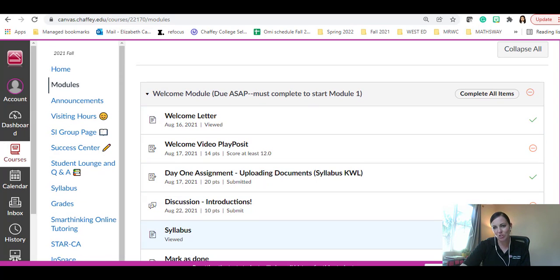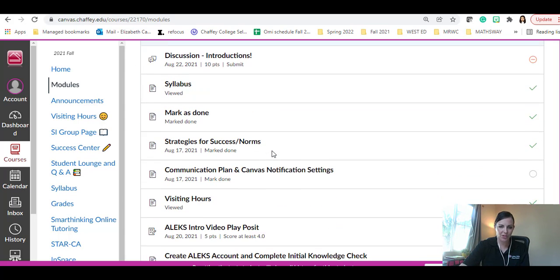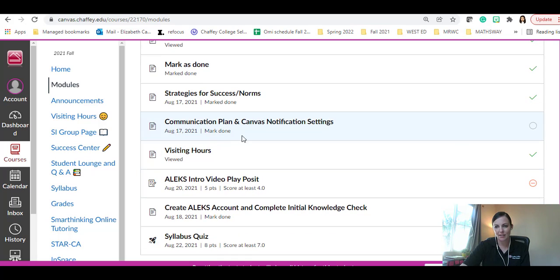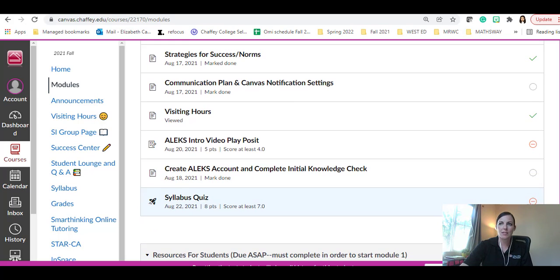You can see these little check marks showing that I did complete these. I viewed them. These won't show check marks until you actually submit and you actually have a score. If you don't score 12, you can redo that. Again, you can see all these check marks. This one says mark as done, so I haven't marked it as done, so I want to click on that page and then click that, so that way I can see all of this done. It will not let you move on to the next part until all of those things are completed.